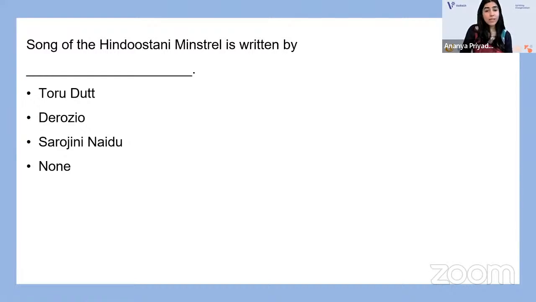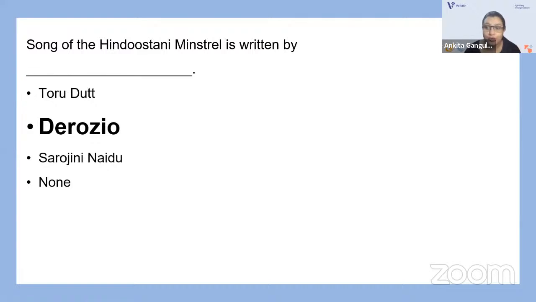Song of the Hindustani Minstrel is written by dash. Now, is it by Toru Dutt, Henry Derozio, Sarojini Naidu, or none of the above? Yes, you all know the answer. Song of the Hindustani Minstrel is a very famous poem by Derozio, right?